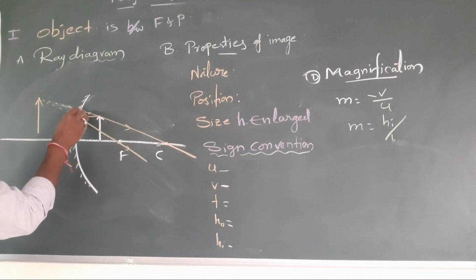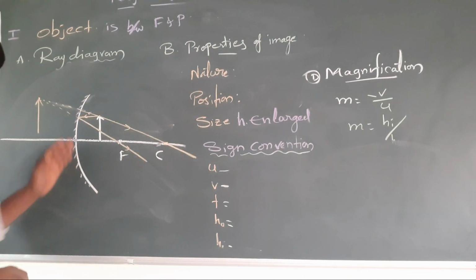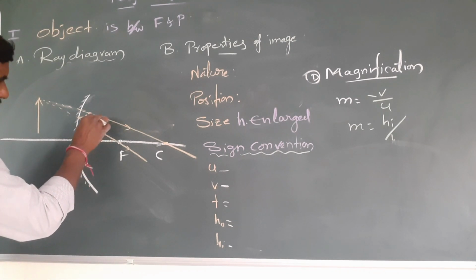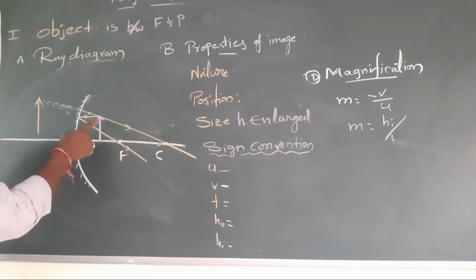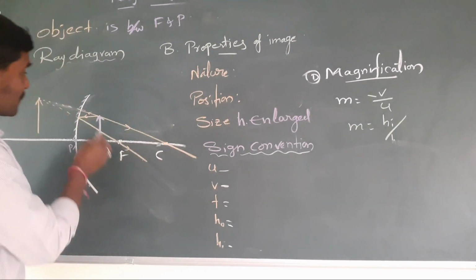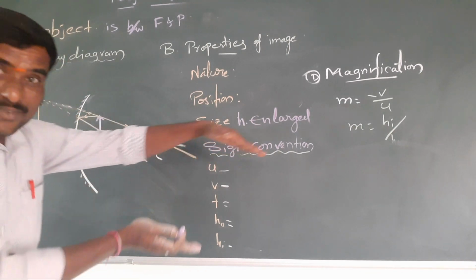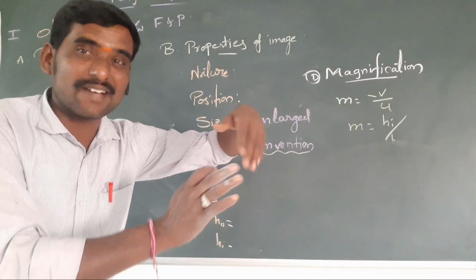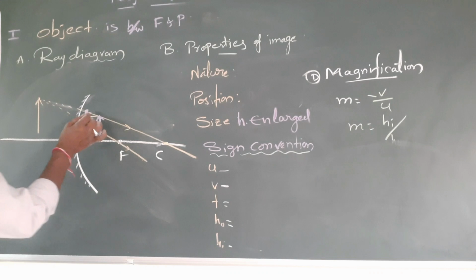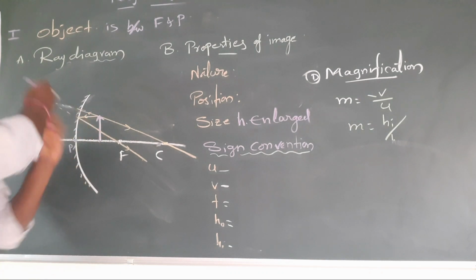For the diagrams, I am not keeping this one dotted. This is a shaded part because of concave. So when you take between F and P, first is the parallel, focus. Second is the center of curvature. While going, these rays are diverging, going back, so they never meet at this point. So it never forms a real image. It forms only a virtual image on the backside when I extend it back.